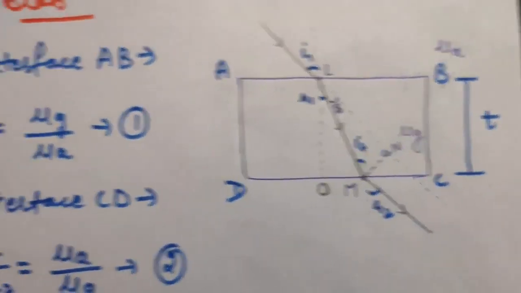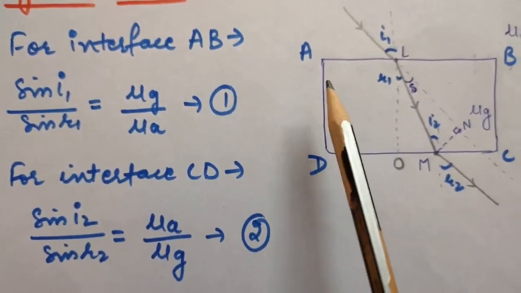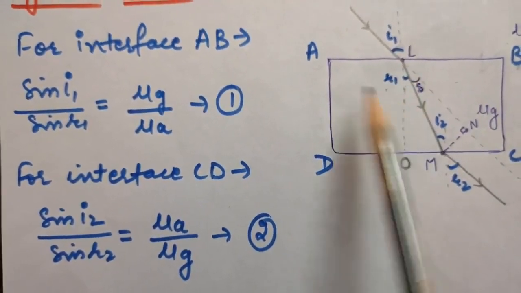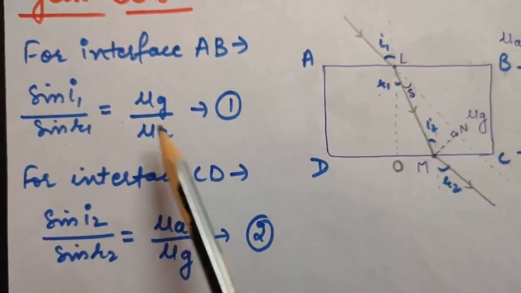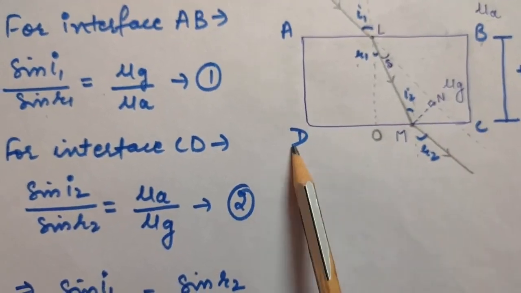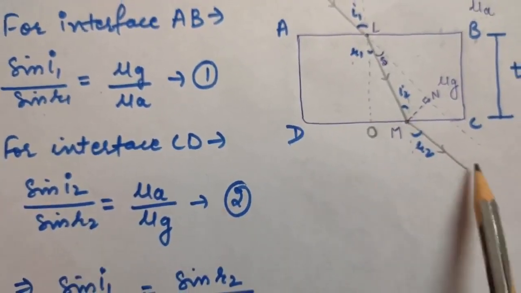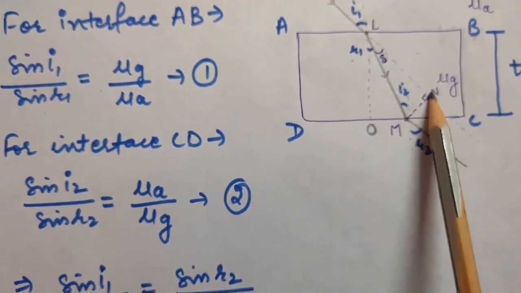Okay, so now let us use Snell's law for interface AB. So Snell's law will be sin I1 upon sin R1 is equal to mu G upon mu A, that is mu 2 upon mu 1. Okay. Now similarly for this interface CD, sin I2 upon sin R2 will be equal to mu A upon mu G, because here again air is present.